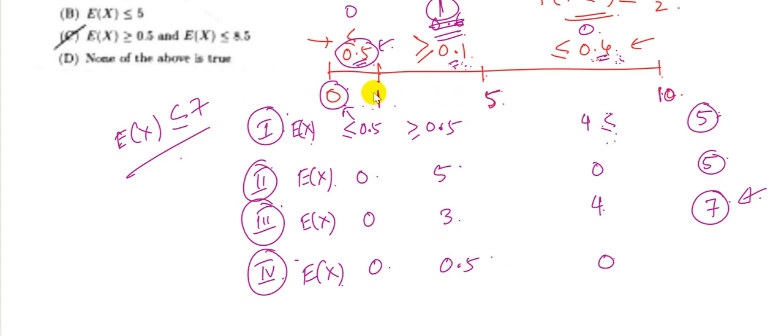So in the first region the probability is 0.5 and the value is 0, so the expectation of x is 0. In the second region, the probability is 0.5 and the value is 1. So 0.5 into 1 is 0.5, and in the third region it is 0. So this becomes 0.5.